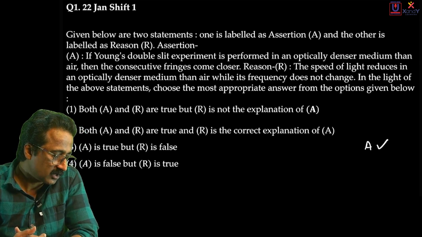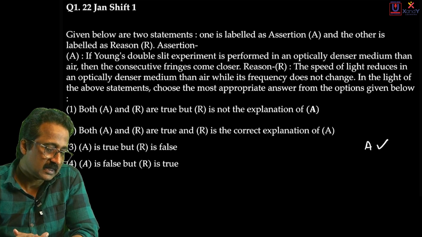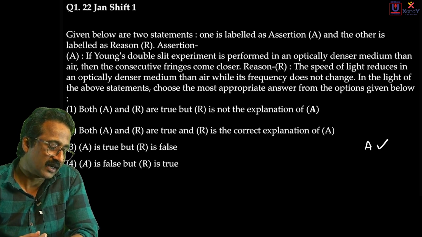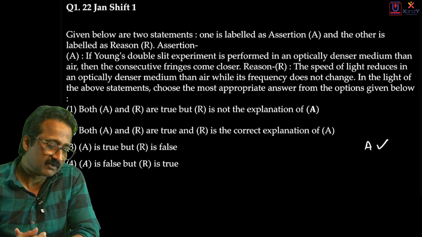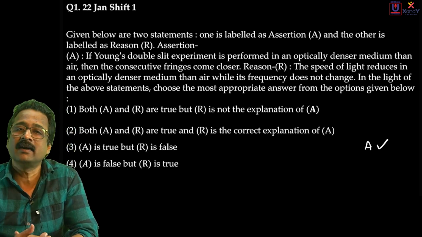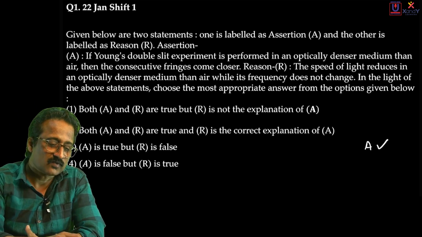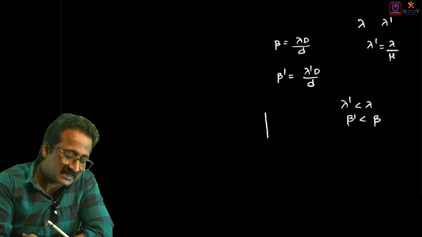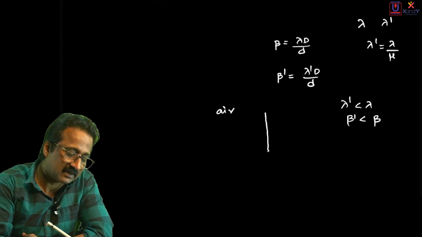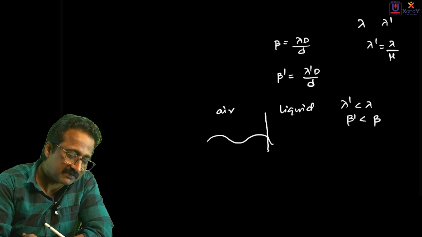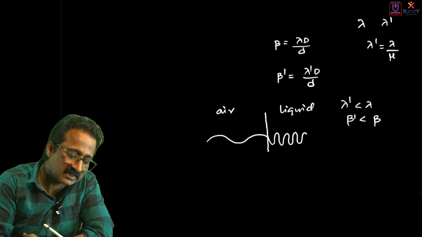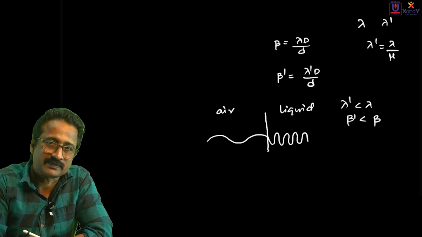Okay, what about the next statement? They call it R. The speed of light reduces in an optically denser medium than in air. That's true. Because when a light wave changes its medium, let us say this medium is air here and it is some liquid on the other side. If a wave is passing from air to a liquid, something like this is noticed in the wave structure. You'll see that the wave is getting transformed into something like this.